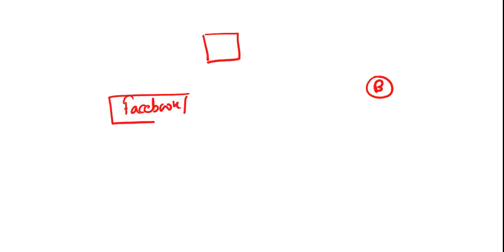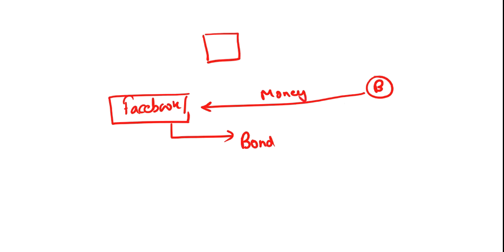So now I'll be taking up some of the theoretical concepts which are based on the bond. If I'm giving you an example of A and B, rather than taking it as A, I will take the example of Facebook. Now Facebook is issuing a bond and Mr. B is giving money to Facebook.